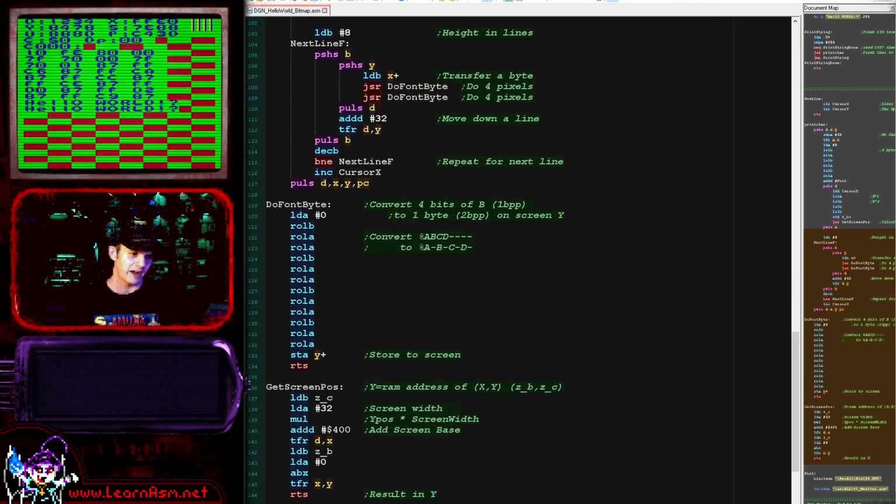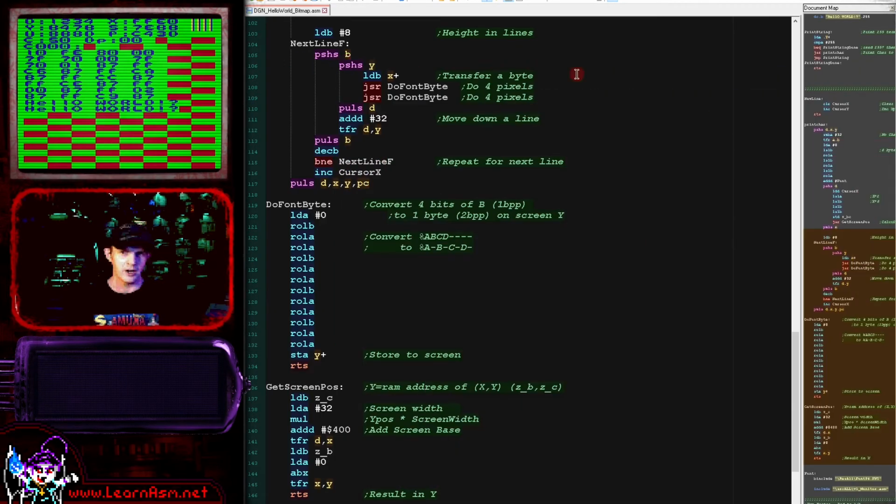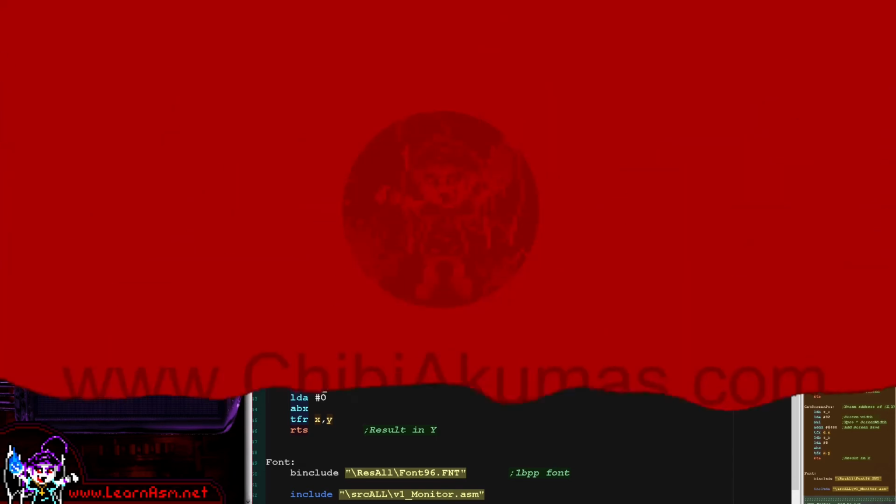Of course, I could have had my font in 4 colors, and then that code would have been much easier. The problem is the font file would have been twice as big, and so I tend to prefer using a 1 bit per pixel font for the default. Then depending on the game, if I'm doing a game that wants more speed and has a lot of spare memory, then maybe I will use a 4-color font in the native format of the screen. But as I say, the font file is relatively big for the systems that are running, like this is running from a 16K ROM file, so memory isn't exactly abundant. So I prefer in this case to work with a 2-color, 1 bit per pixel font, and then convert it. So there we go.